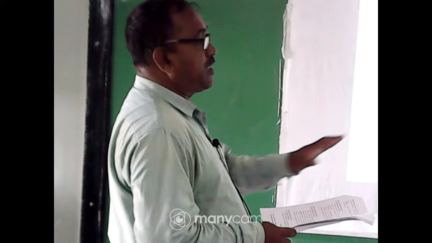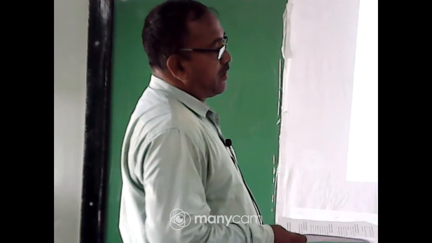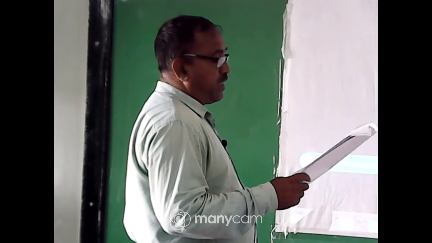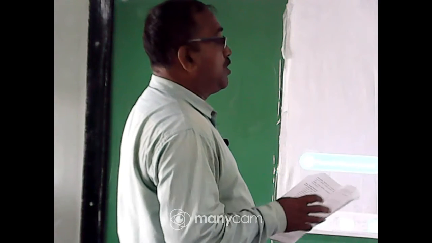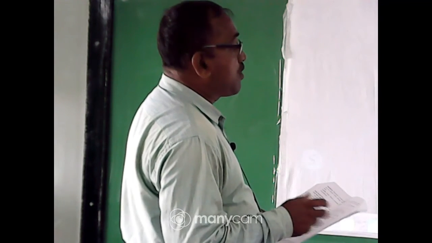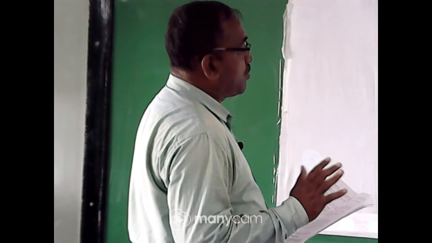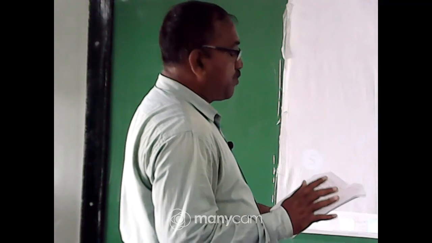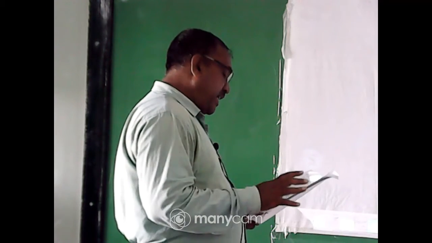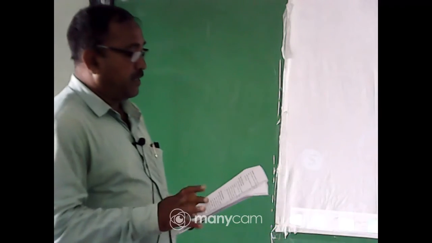So generator is not in your syllabus this year. And the last chapter, the sources of energy, that also is not included this year. So my dear student, you remember it, you check your syllabus for this year.